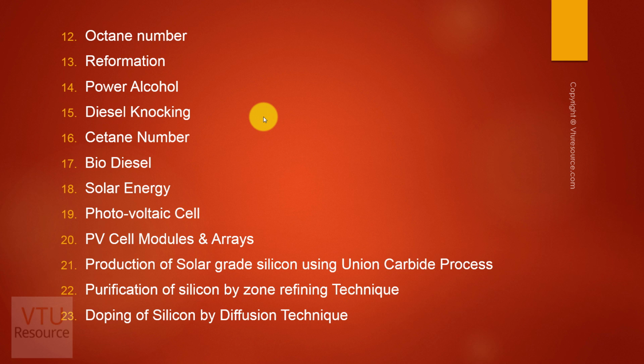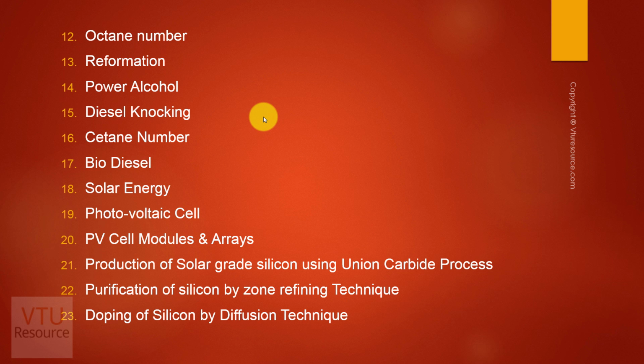Then how to improve octane number by adding alcohol to petrol, and how much alcohol can be added. A mixture of alcohol plus petrol is called power alcohol. We are going to study how much alcohol can be added, its advantages and disadvantages, and that ends petrol. Next, coming to diesel, here we are going to study only the quality of diesel and knocking of diesel. The quality of diesel is given by cetane number. Then we are going to study biodiesel and synthesis of biodiesel.